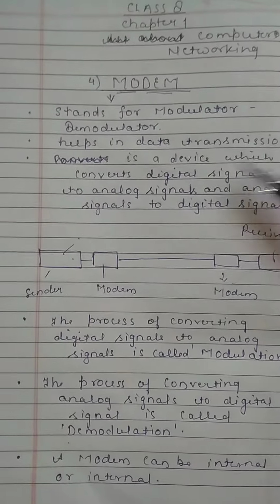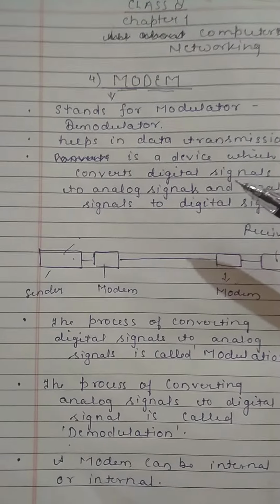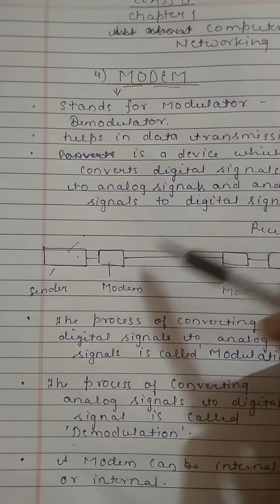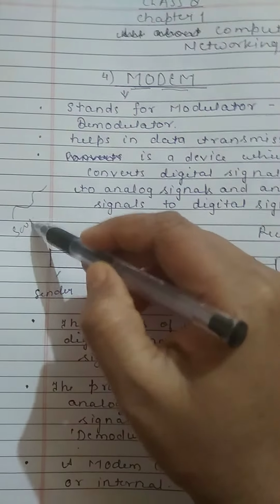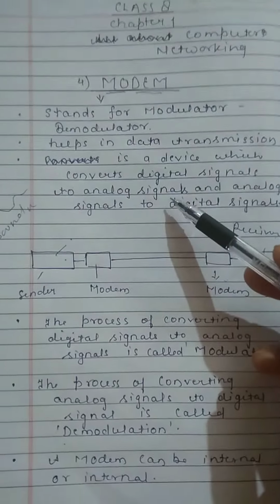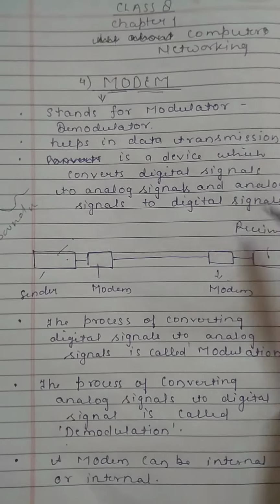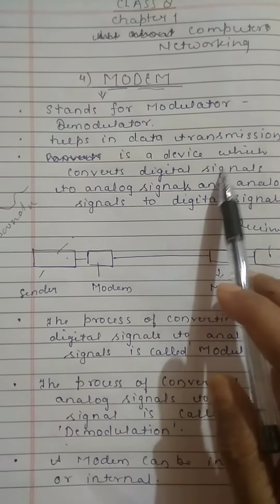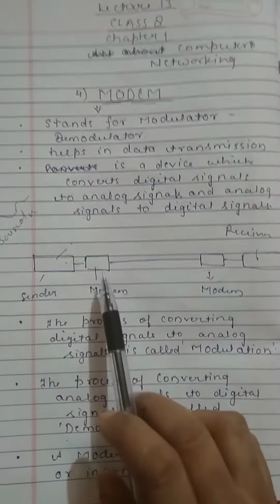This is a device which converts digital signals, meaning the signals in the form of 0 and 1, to analog signals. Analog signals are the continuous signals like this. For example, sound and waves are examples of analog signals that cannot be measured. And it also converts analog signals to digital signals. The main purpose of the modem is to convert digital to analog and analog to digital signals. Let us understand with an example.